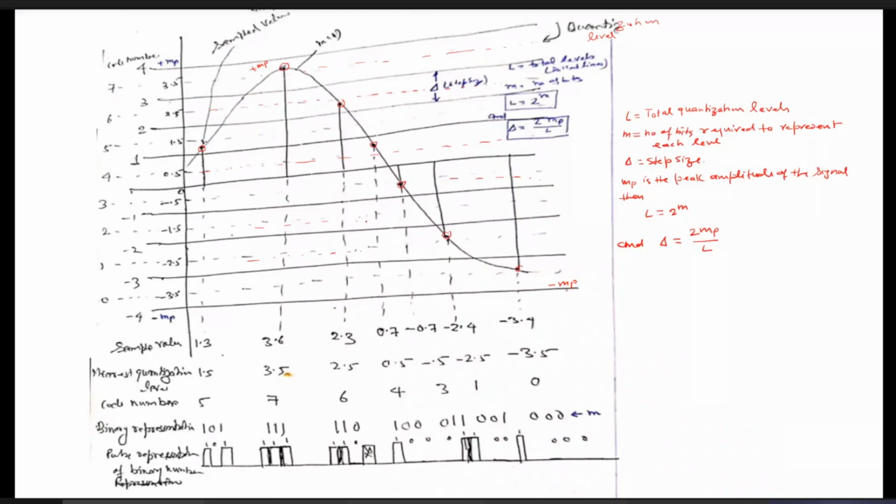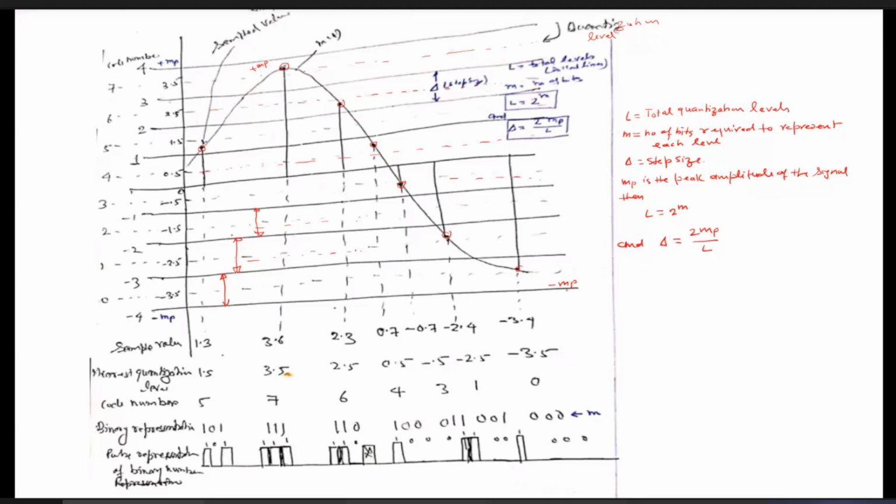Now the second process is quantization. We divide the whole sampled signal into various quantization levels. You can see the step size of each quantization level remains constant. That's why it is called a uniform quantizer. The step size remains constant, that's why it is called uniform quantization.